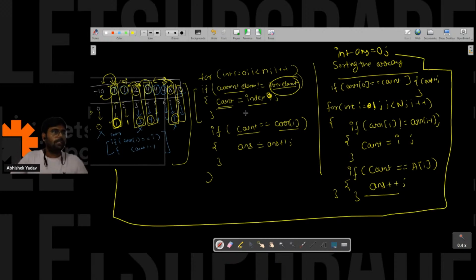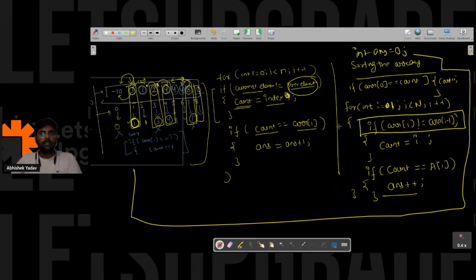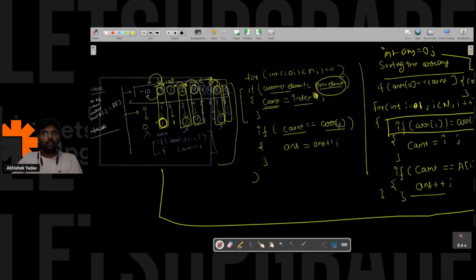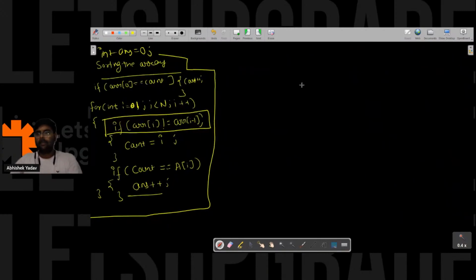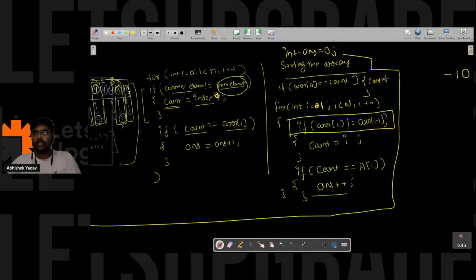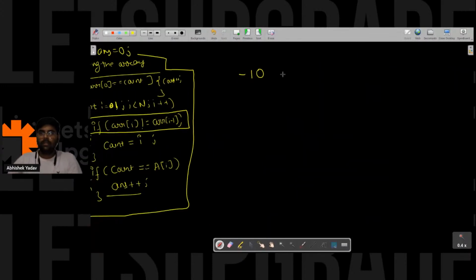Is everyone getting the point, yes or no? Does anyone have any confusion about why I am writing this line? Why is this line important? This is the observation you have to make here. Anyone from the audience, please write in the chat. Is there anyone who is not able to understand this part?